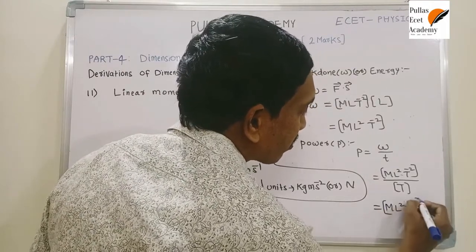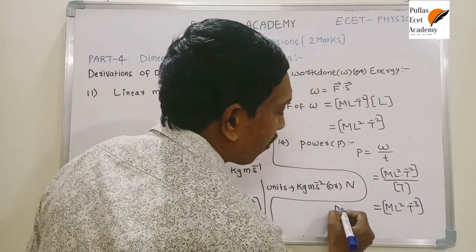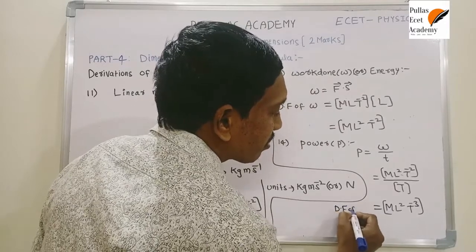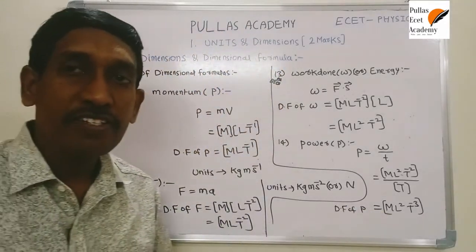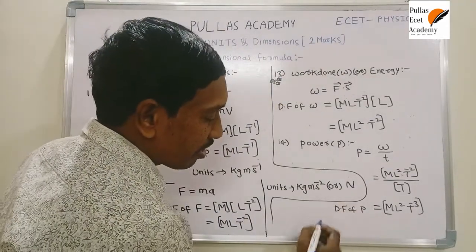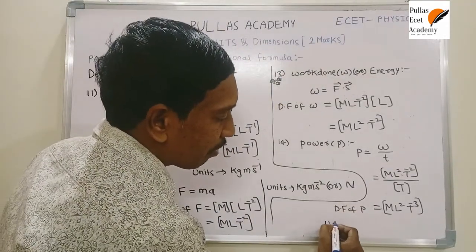This is the dimensional formula of power, that is M L square T power minus 3. Based on this dimensional formula, what are the units of power?